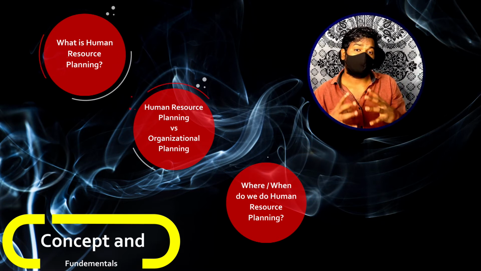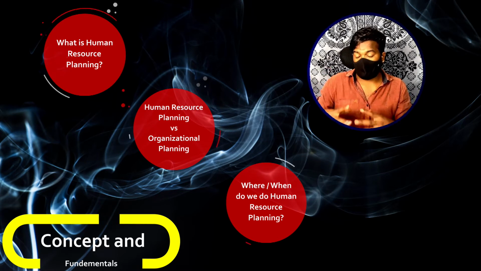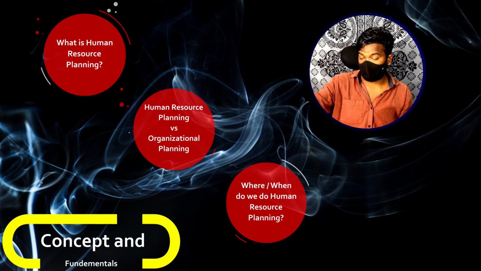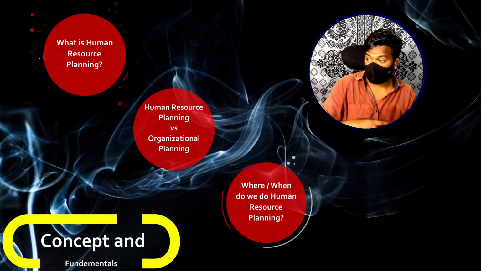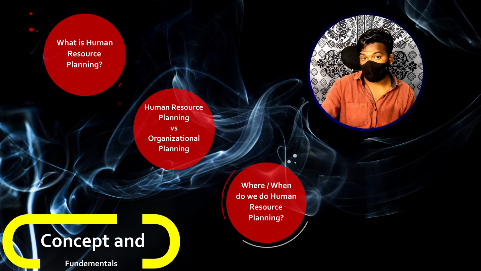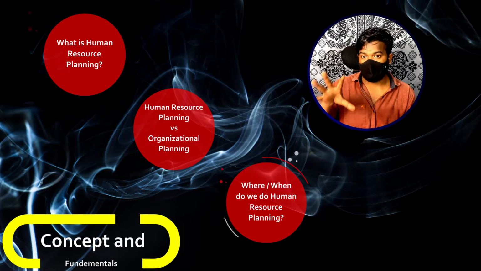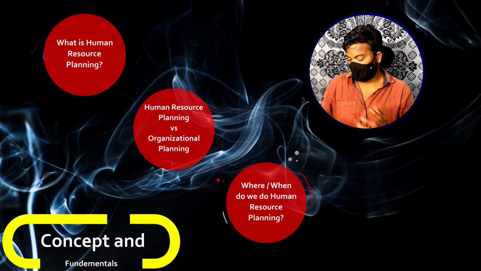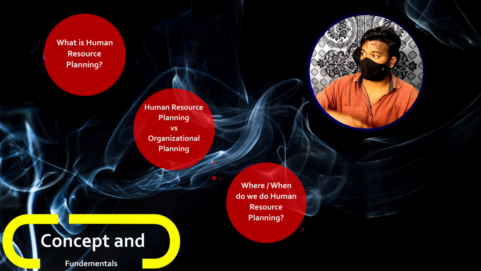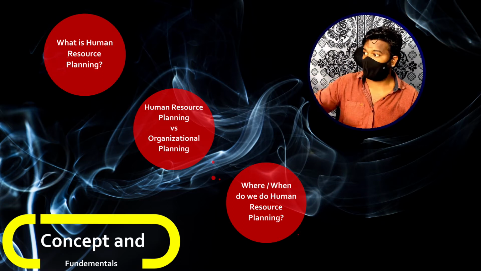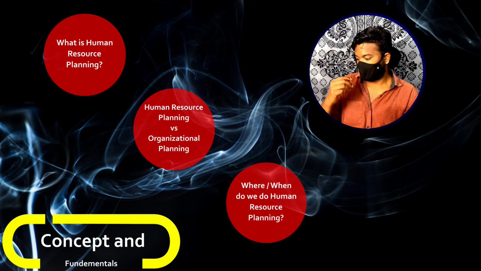Now, what are the different situations where you do human resource planning? That means, where do you sit down and plan, saying, okay, we are going to require this many people, or this much workforce, or these skills and capabilities? There are so many different situations. For example, when you have an upcoming project. Say you are a software company and you have an upcoming project in the next month or next year. In order to do that project, you may require more workforce. That may be one situation.